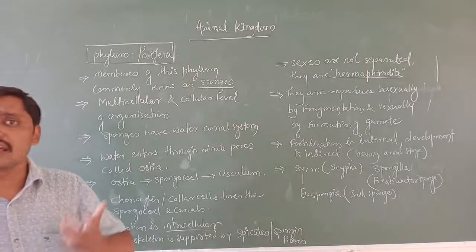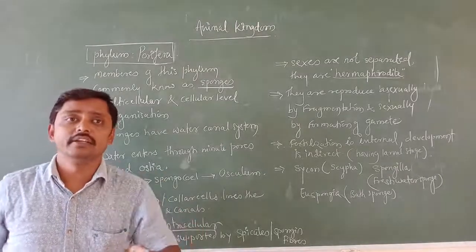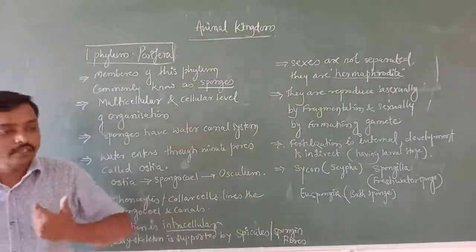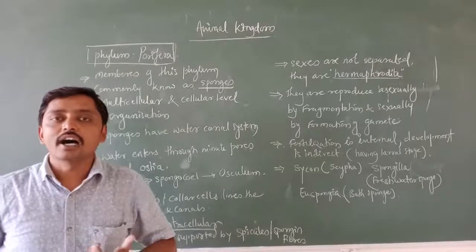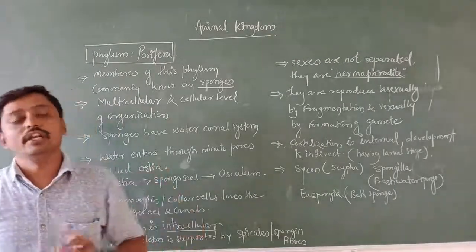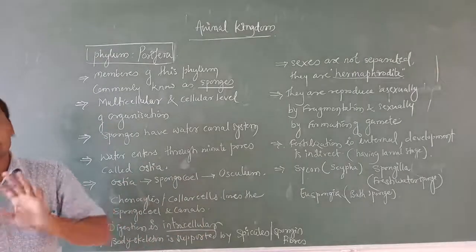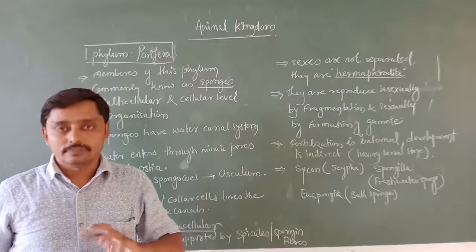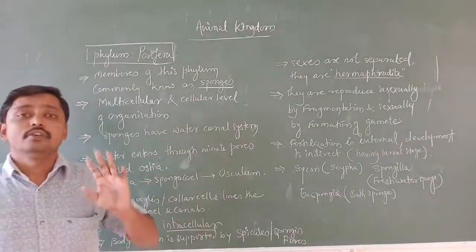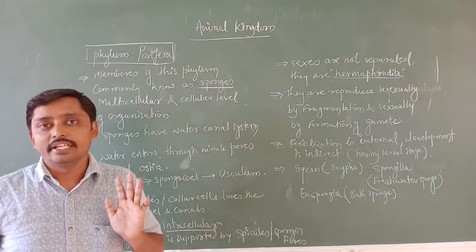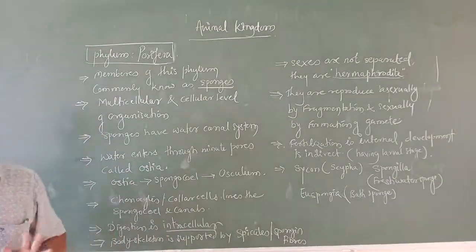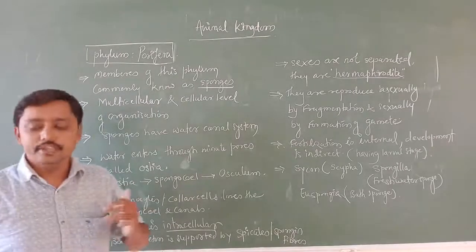Organisms which have a body cavity between the body wall and gut wall are called coelomates, and those which don't have any body cavity are called acoelomates. Then pseudocoelomates have a body cavity that is not lined by mesoderm, so it is a false body cavity.